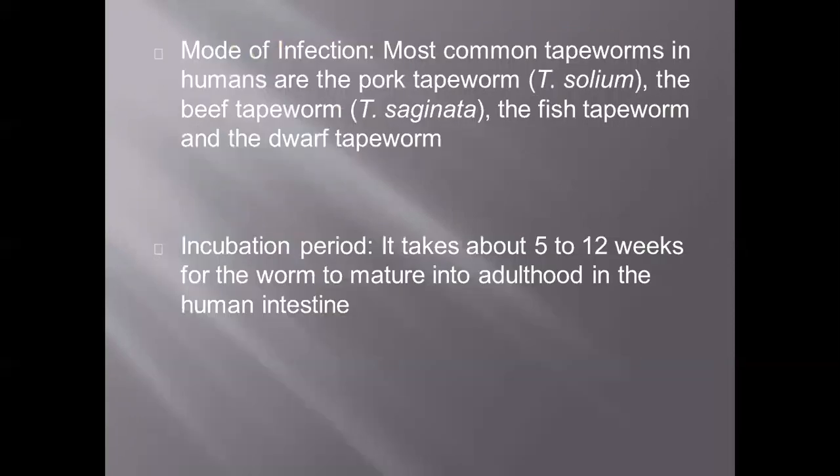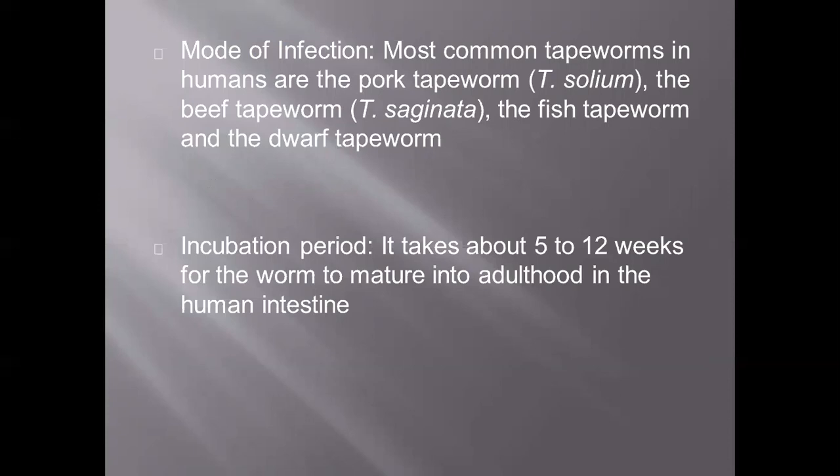Okay, so mode of infection: the most common tapeworms in humans are the pork tapeworm, which is from the pig, and the beef tapeworm, which is from the meat of the ox or cow. Then the fish tapeworm and the dwarf tapeworm. So mostly these are for those consuming non-vegetarian food.